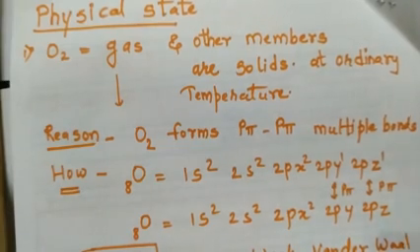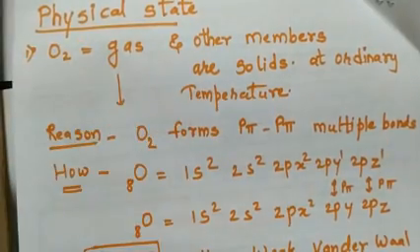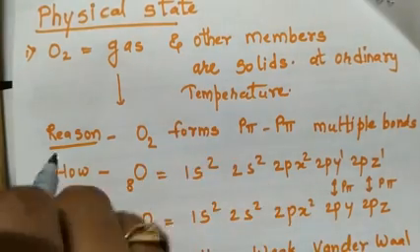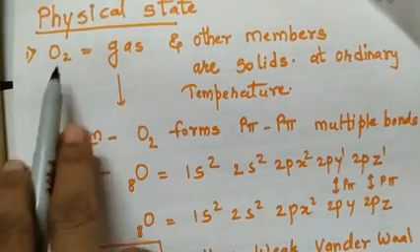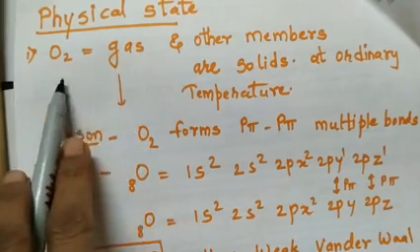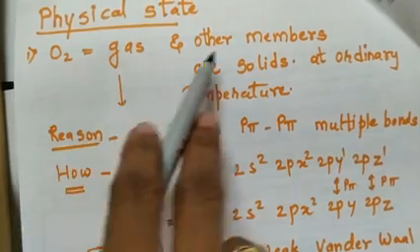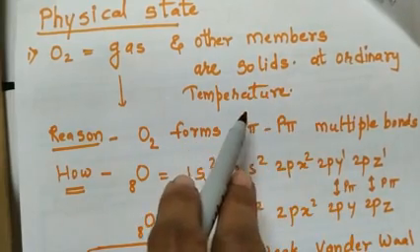Now further, physical properties or physical state we will discuss here, so that we can get clear about all the properties of this group. So the physical state of oxygen, as we all know, is gaseous in nature, it occurs as a gas, and other members are solids at ordinary temperature, right?